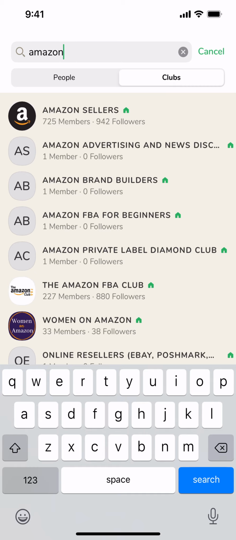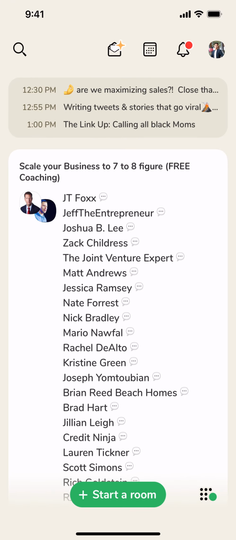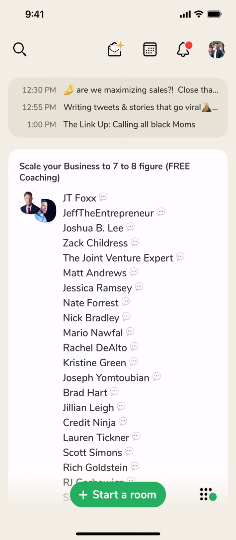So you'll want to definitely find your tribe, find those people whom you are looking to connect with on this app, and just connect with them. That's the key. That's the real value of this application.